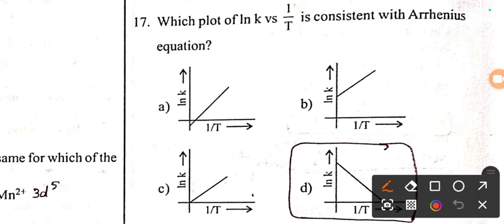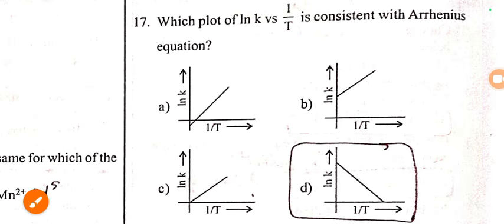Our next question from chemical kinetics chapter: which plot of natural log of rate constant k versus 1 by T is consistent with the Arrhenius equation? So the answer is option D. The graph in option D is the right answer for this question.